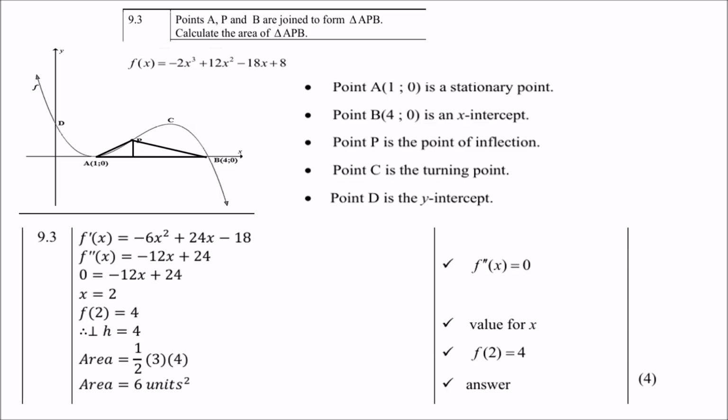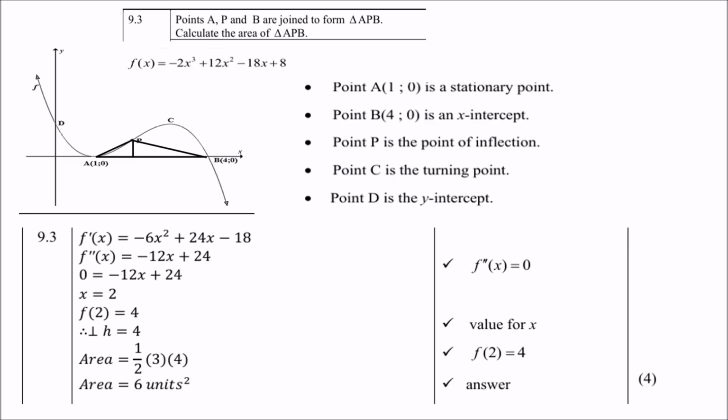To find the height, we must substitute 2 into the original f of x, negative 2x cubed plus 12x squared minus 18x plus 8. Put 2 in there, and you'll get 4. That will serve as your perpendicular height. Therefore, area is a half times 3 times 4, which is 6 units squared.